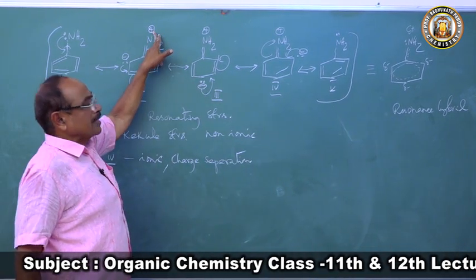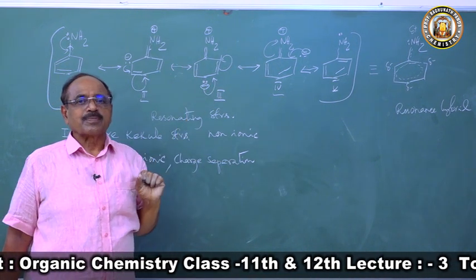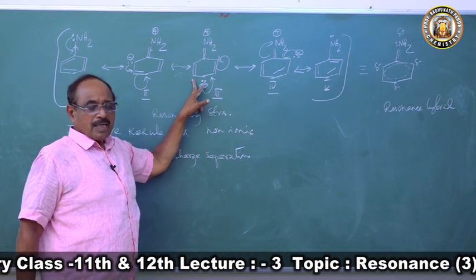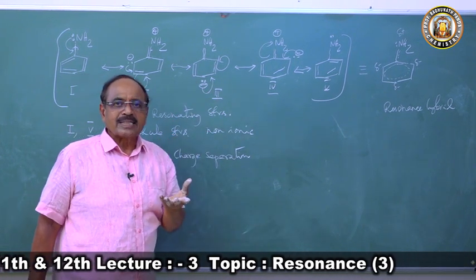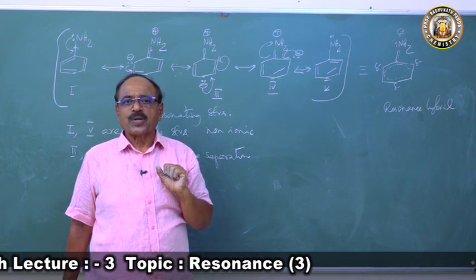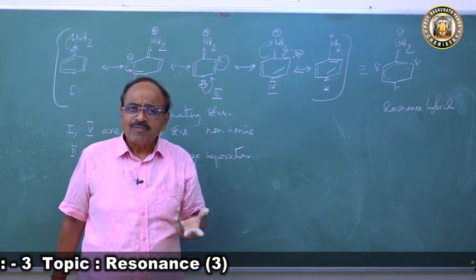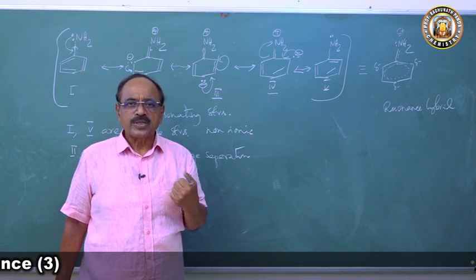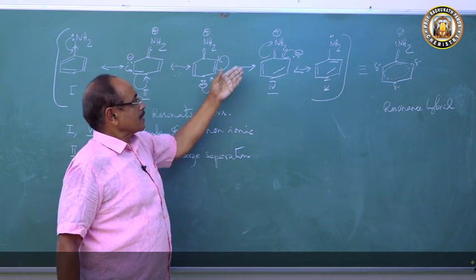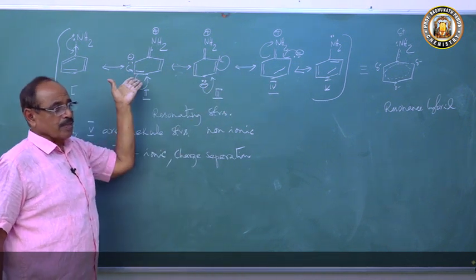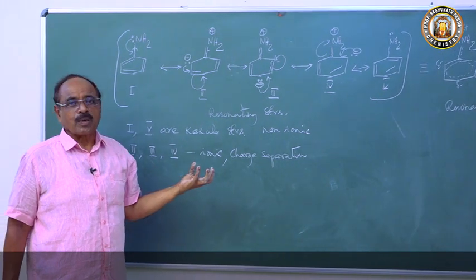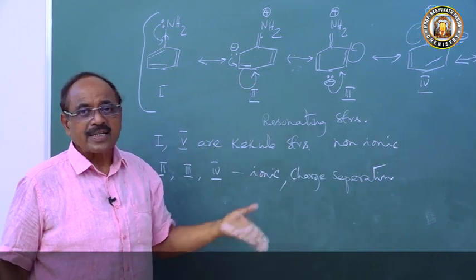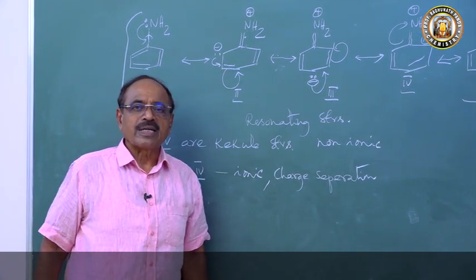There is a positive charge at the nitrogen atom, so the nitrogen atom cannot accept a proton. If you look at structure 2, structure 3, structure 4, the nitrogen atom has a positive charge, so it cannot accept a proton. There is no lone pair of electrons for promoting protonation. And since these are charge-separated, they are ionic, they will decide the property of the molecule. Hence structures 2, 3 and 4 tell us that